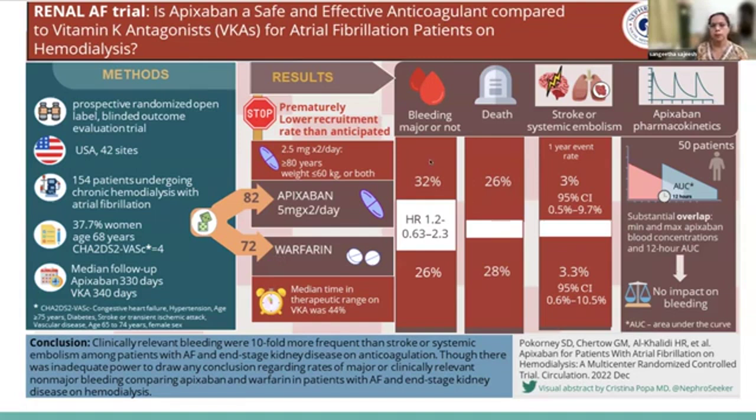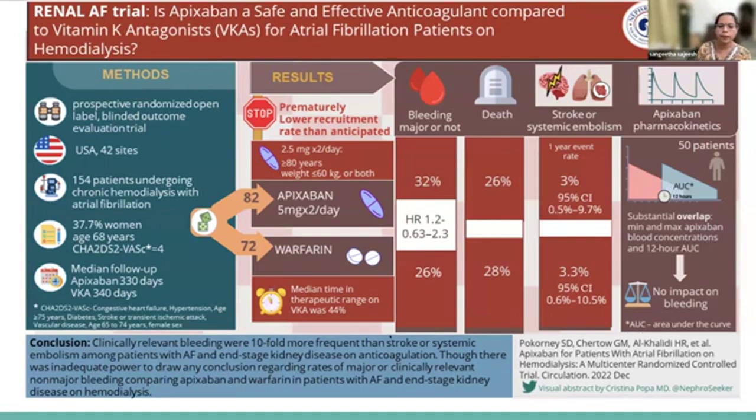And you can see that there was a bleeding risk. That is 32% risk for apixaban and 26% for warfarin. And the important thing is the stroke or systemic embolism 1-year event rate was 3% in apixaban and 3.3% in warfarin. So now you can see that in the end-stage renal disease or the dialysis population, there was almost a tenfold increase of bleeding risk when you compare it with the stroke prevention rate.